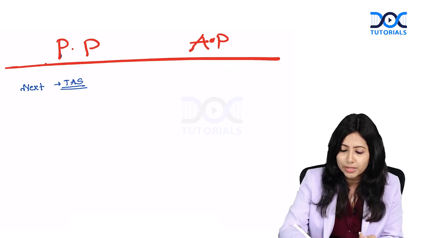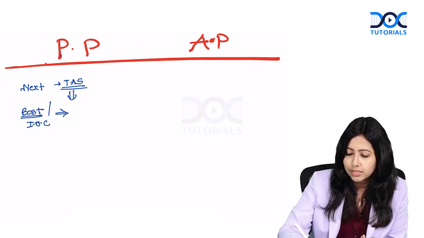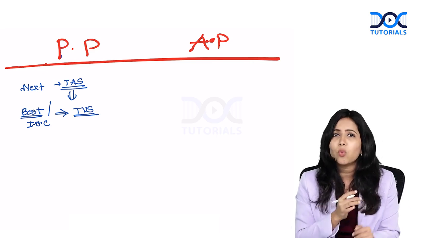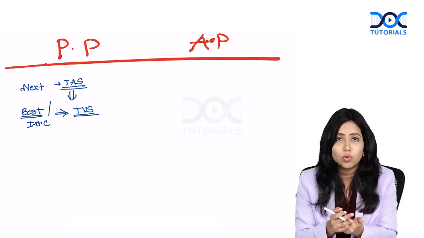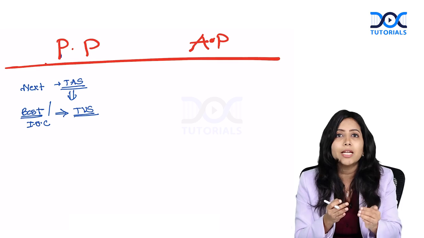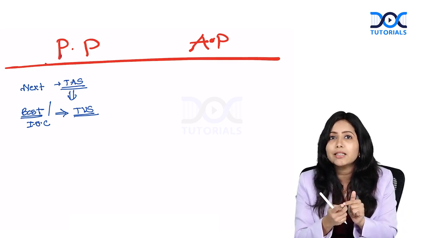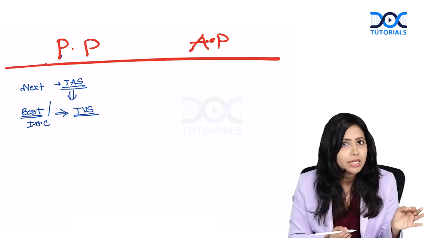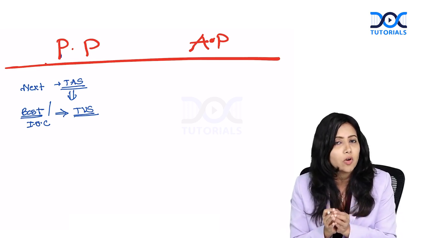For better assessment, if they ask you the best test or the investigation of choice, it is transvaginal sonography. Now, many of you might have a doubt. Won't transvaginal sonography cause bleeding in such patients? No. In transvaginal sonography, the probe is going to stay at least 2 centimeters short of the cervix. We are not going inside, unlike when we do a per-vaginal examination. So, TVS can be done in case of placenta previa. Please note that, and it is the investigation of choice.